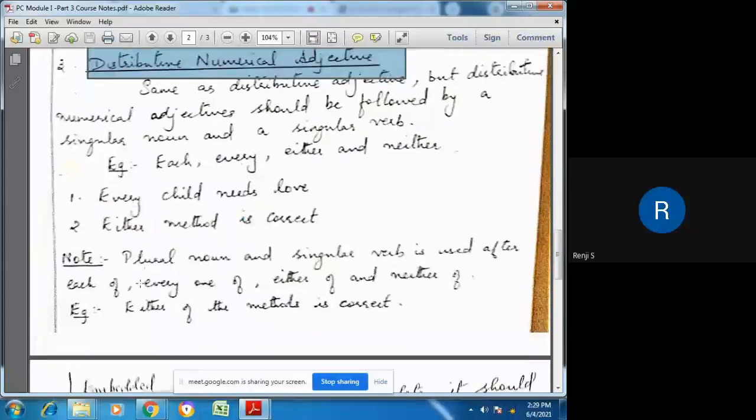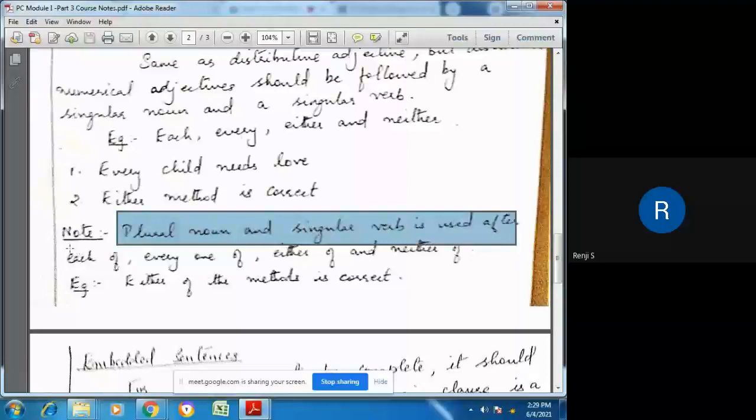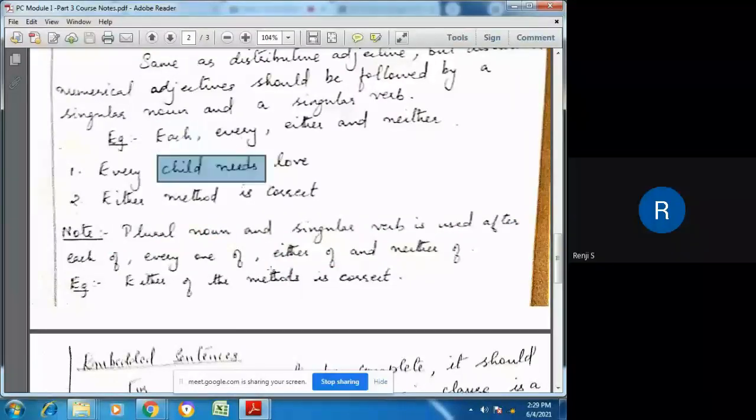Another thing to be noted here is that plural nouns and singular verbs are used after each of, every one of, either of and neither of. With each and every, we use a singular noun and a singular verb.